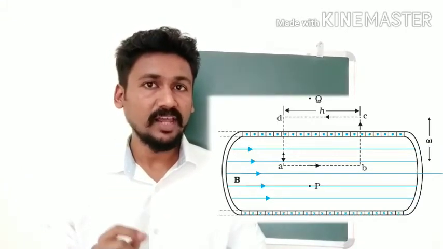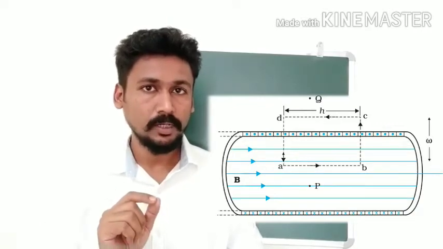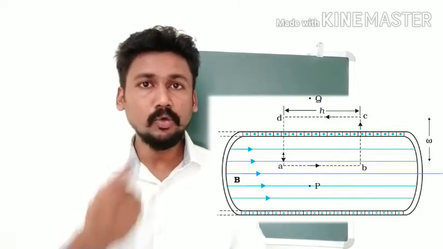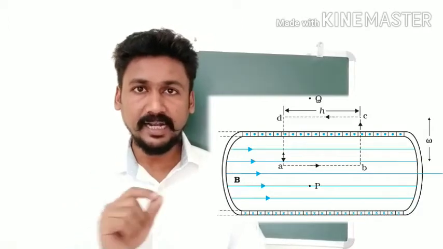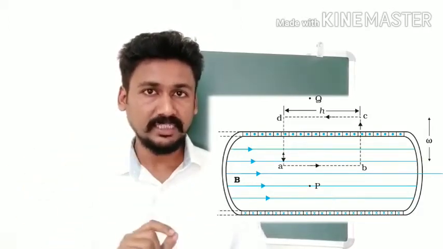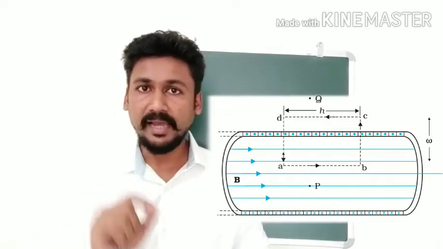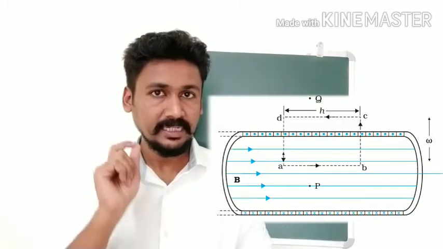So to do that, we have drawn an Amperian loop, ABCD. Can you see that loop now? So ABCD, this is the loop we have made. It is a rectangular loop. Now let the length of AB be equal to h. The task is now to find out how much will be the magnetic field using Ampere's circuital law.